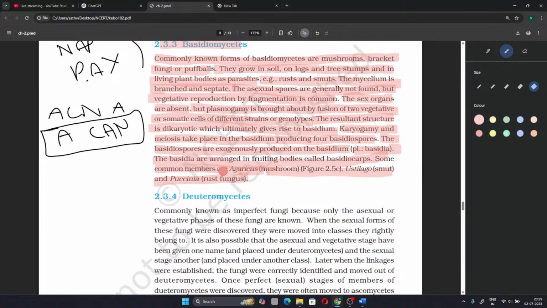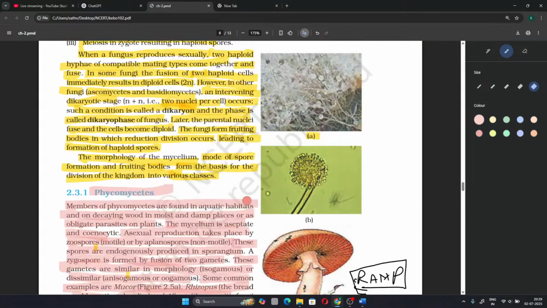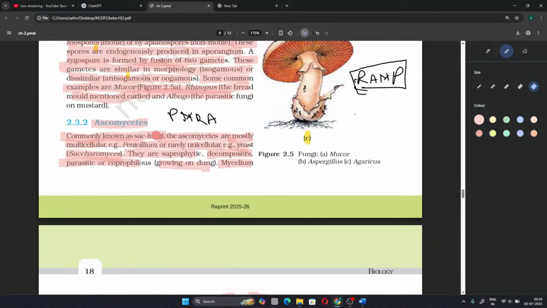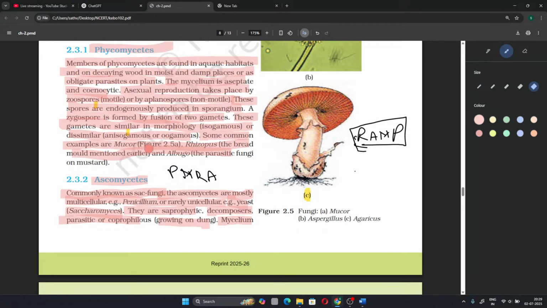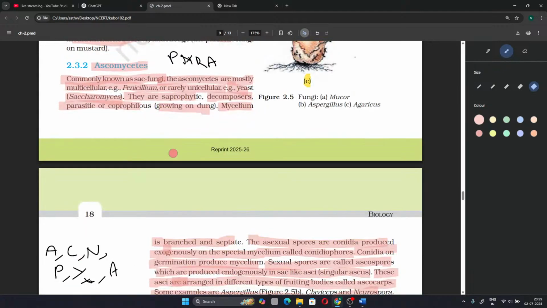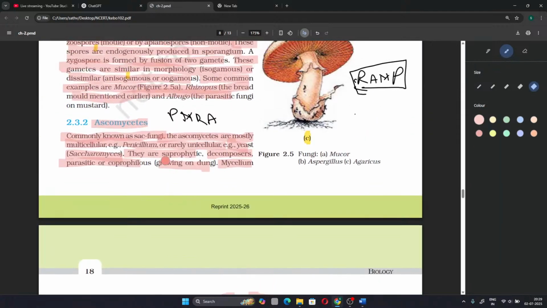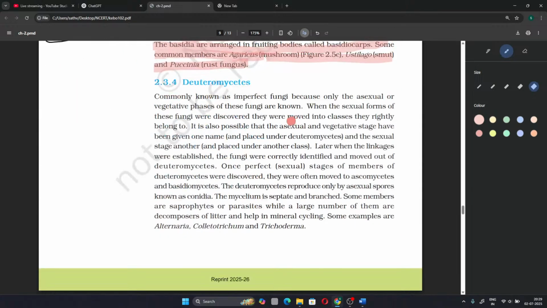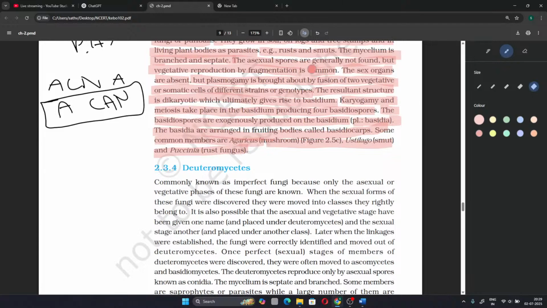In Phycomycetes the asexual spores were produced exogenously, and the sexual spores were isogamous, anisogamous, or oogamous. In Ascomycetes, the sexual spores were produced endogenously in structures called asci, but in Basidiomycetes the spores are produced exogenously.